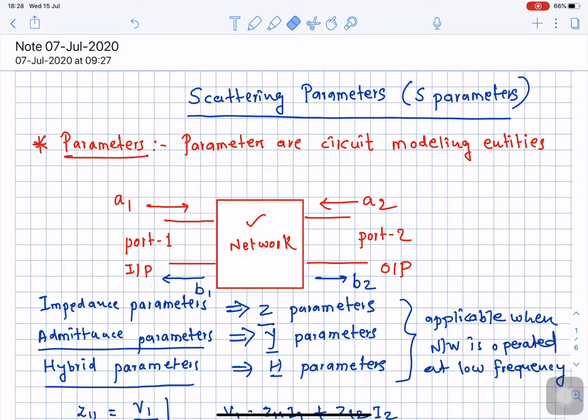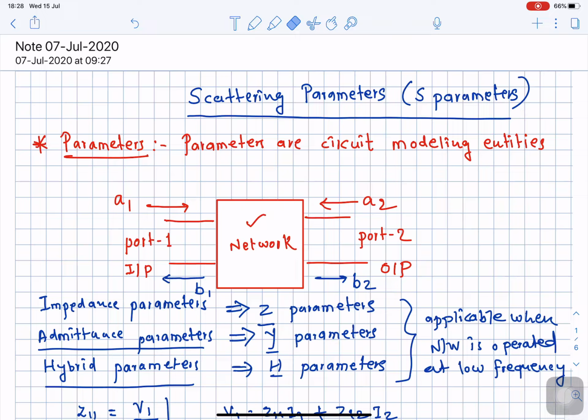So let us go ahead and see the details. What is the scattering phenomenon? As I already discussed, the name itself indicates that scattering is similar to a process of reflection. We already discussed how low frequency parameters are described in terms of voltages and currents.